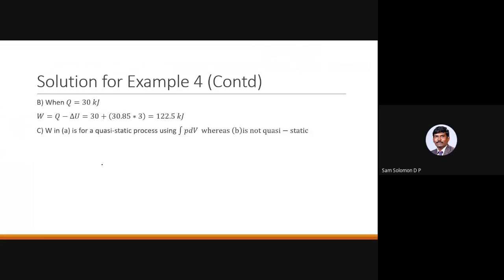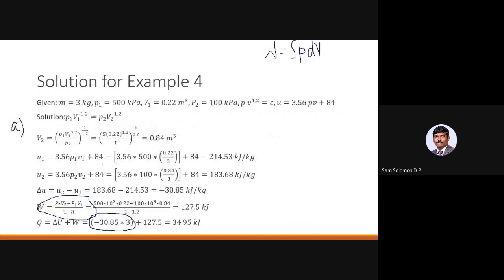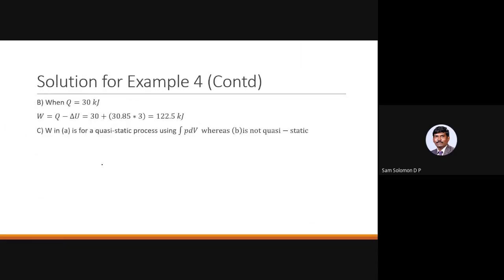When it is a quasi-static process, we found that the work transfer is 127.5. Now here the work transfer is 122.5. And what is the comparison? In subdivision A, we have a quasi-static process where the work done is obtained by using integral PdV. Whereas in subdivision B, it is not a quasi-static process. If it is a quasi-static process, your work done will be more. And what about your heat transfer?